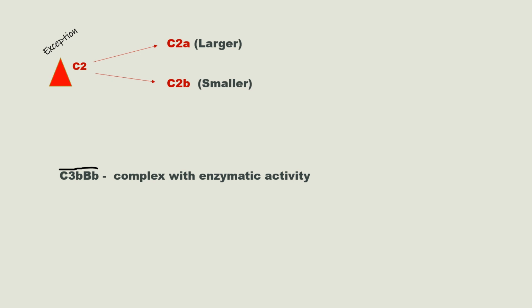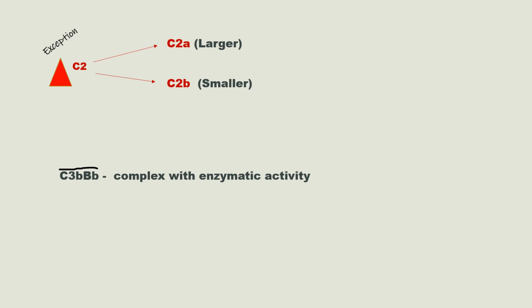Generally, complement proteins split into A, the smaller fragment, and B, the larger fragment. But in the case of C2 only, the A fragment is the larger fragment and the B fragment is the smaller fragment, which you have to remember.